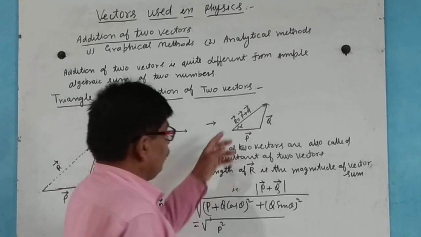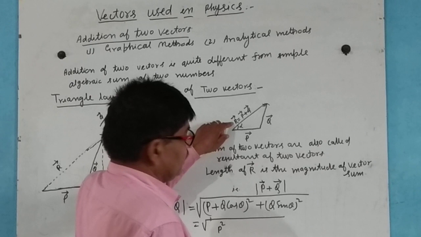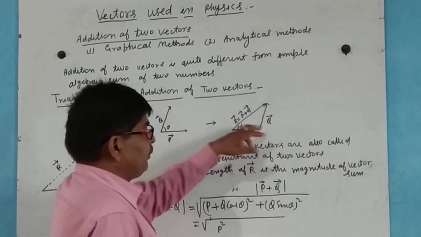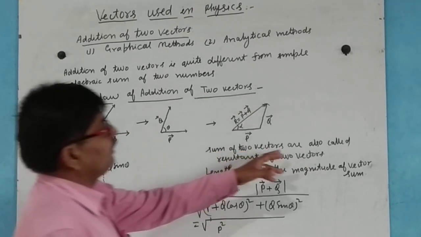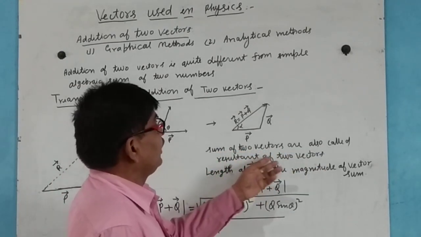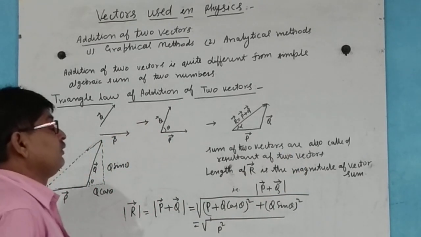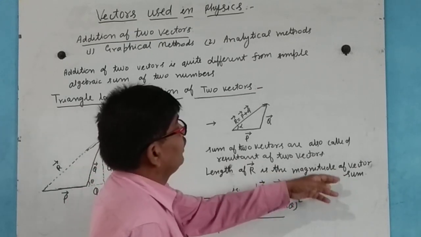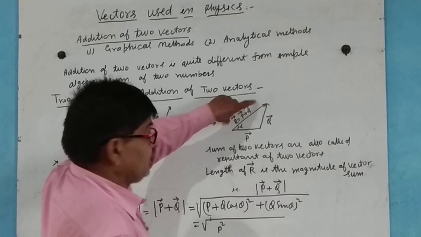Now we represent vector P and vector Q. This is the R vector, which is equal to the sum of vector P and vector Q. The sum of two vectors is also called the resultant of the two vectors, and the length of R is the magnitude of the vector sum, that is, the length of this.